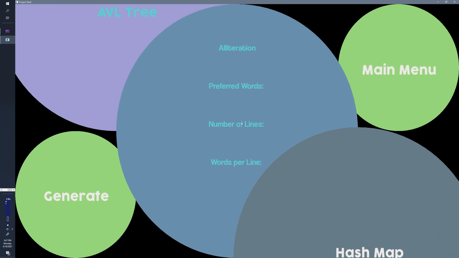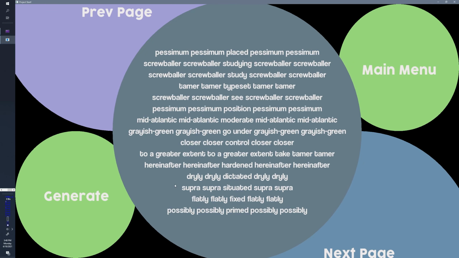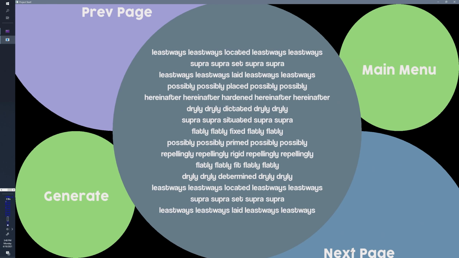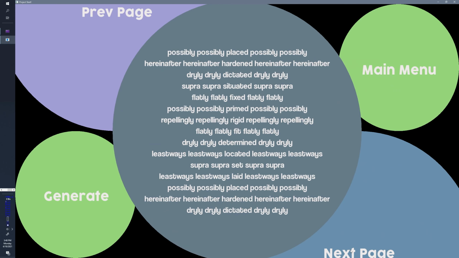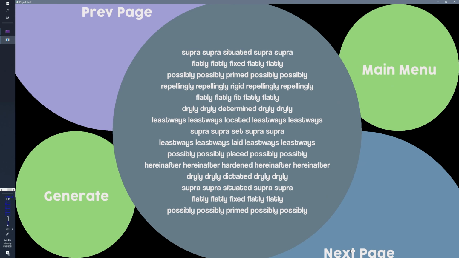And this one can also have a lot more lines. So if we say like 500, and then we'll switch back to hash map for this to test the speed, and it's still pretty fast even with that size. So as you can see, it does alliteration pretty well, possibly primed, leastways.